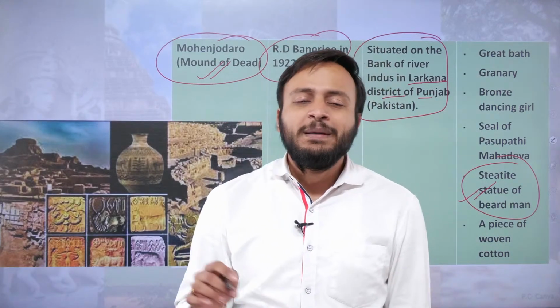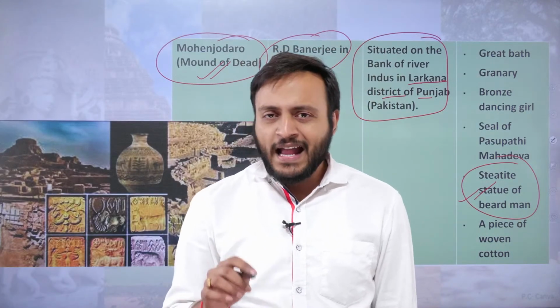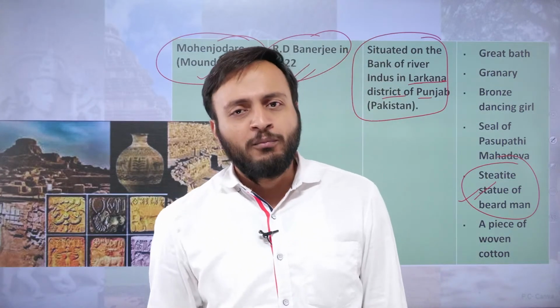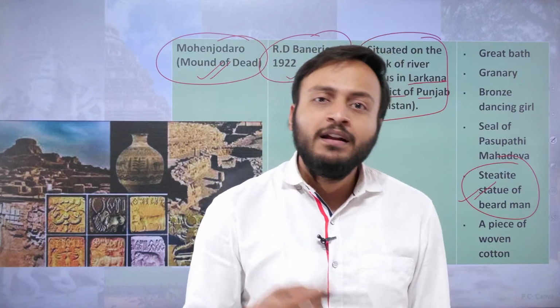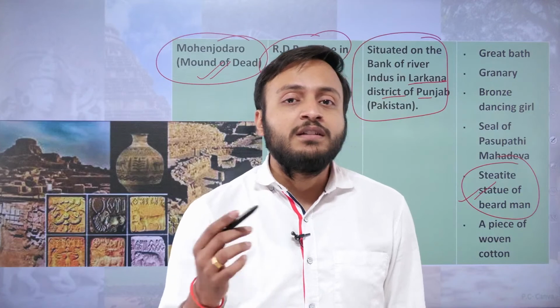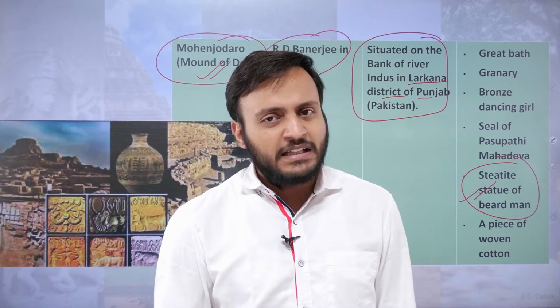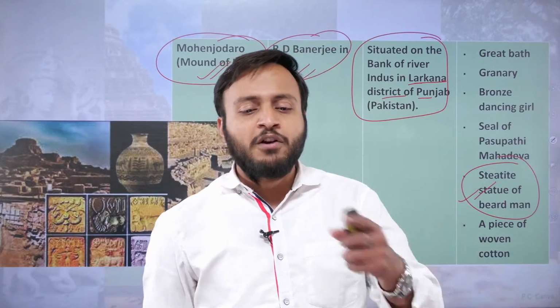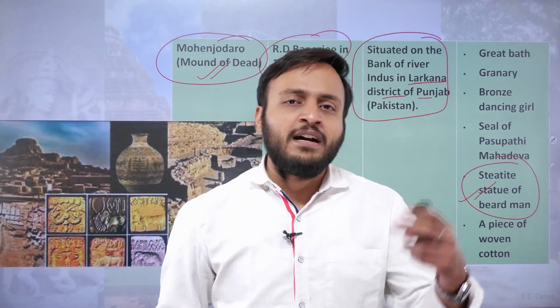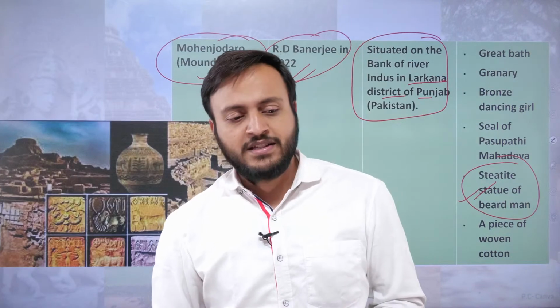Apart from that, there is the piece of woven cloth, and one thing recovered not just from Harappa but also from Mohenjo-daro and Mehrgarh, the terracotta sculpture of the mother goddess, recovered from various places in the civilization including Harappa, Mohenjo-daro and others.